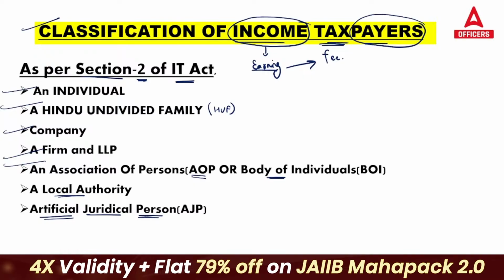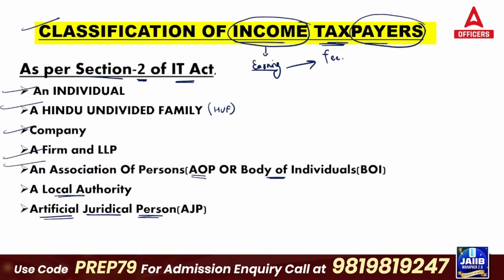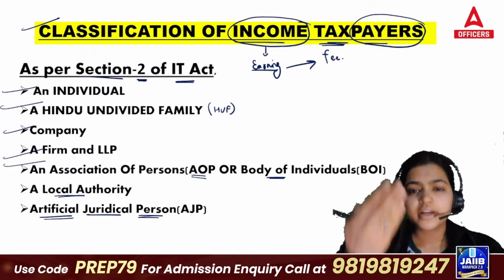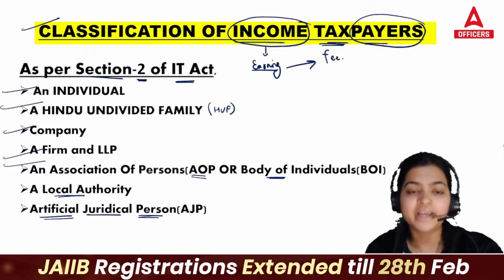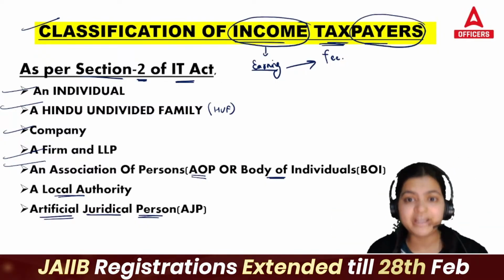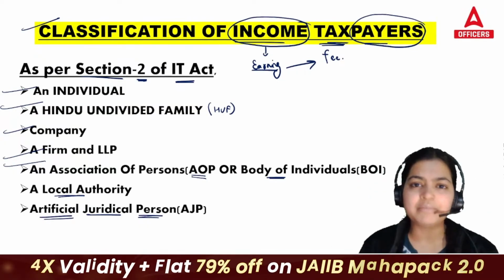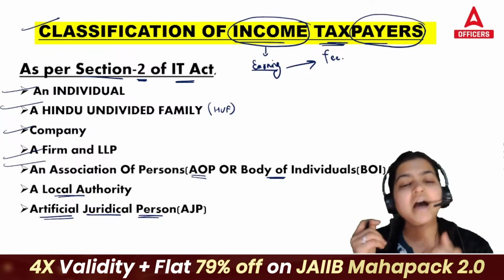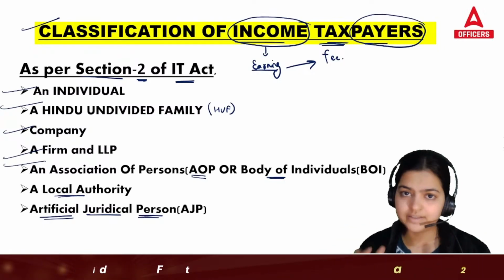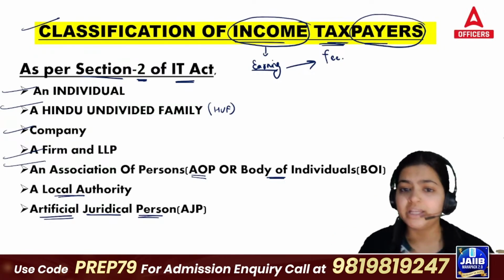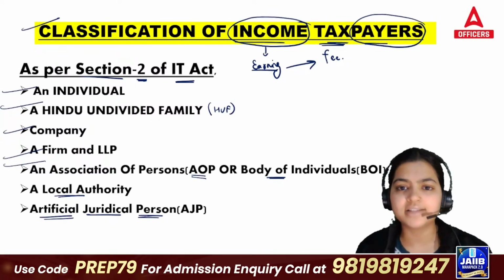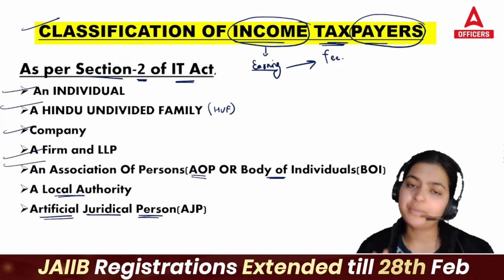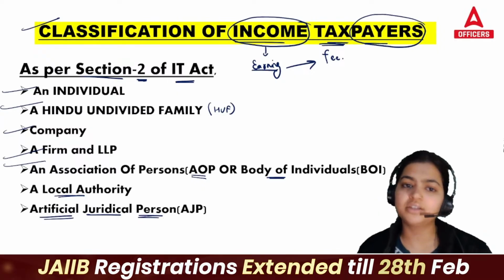Let's quickly revise all three types of taxpayers. Till now we discussed the individual. An individual means you and me, along with unsound mind. After that we will talk about our family. If we are running any family business, we will include that part. Apart from that, we have the company. Company means your Reliance, Tata, they are also paying tax. If you are earning income, you need to pay tax. So companies are your third classification.